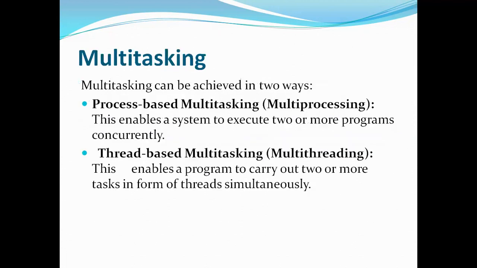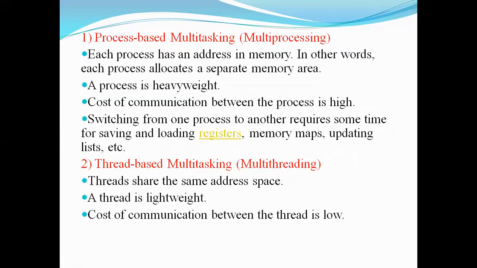So let's see how it is achieved. As I told, multi-processing and multi-threading. Multi-processing enables a system to execute two or more programs concurrently, and multi-threading enables a program to carry out two or more tasks in the form of threads simultaneously. Now let's see in detail the comparison between process-based multitasking and thread-based multitasking. In short, we call process-based multitasking multi-processing, and this one multi-threading.